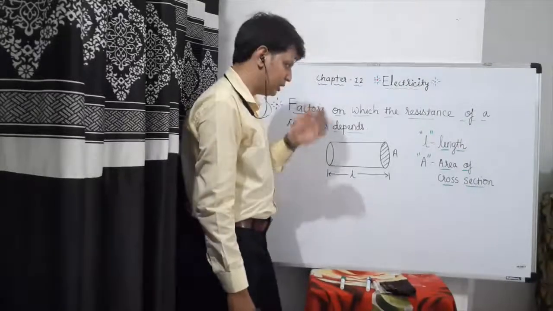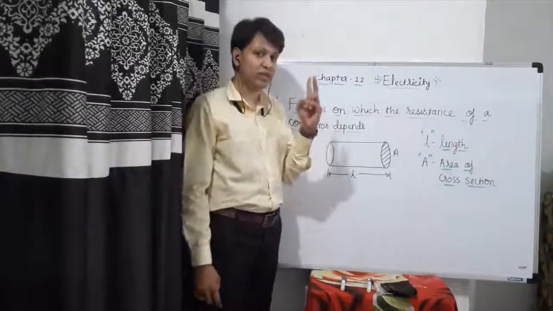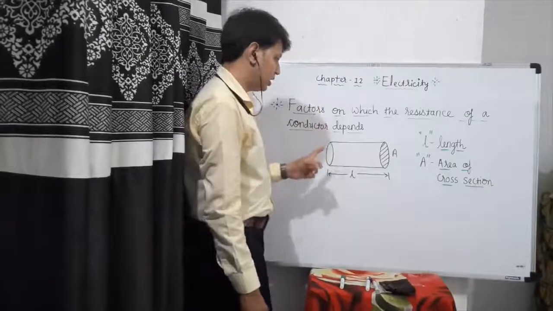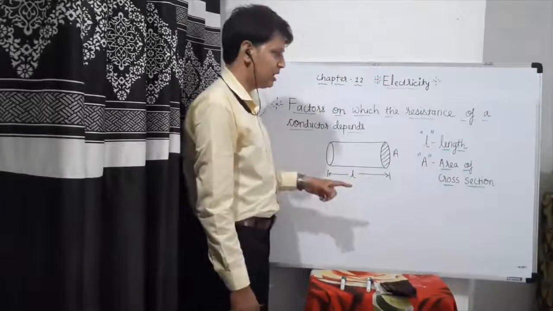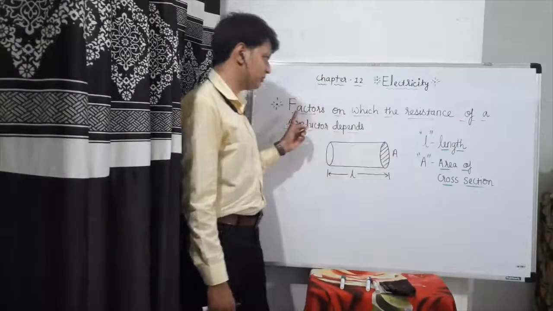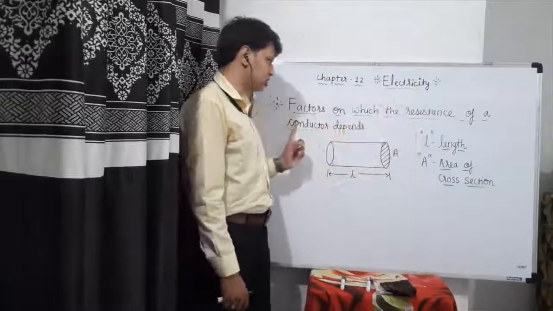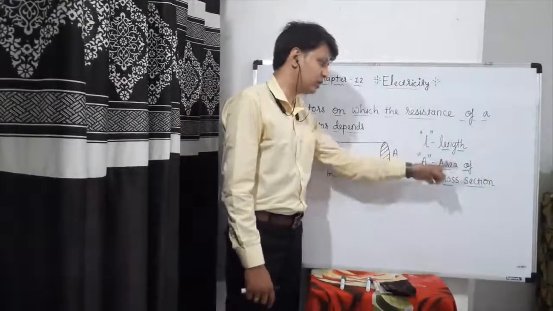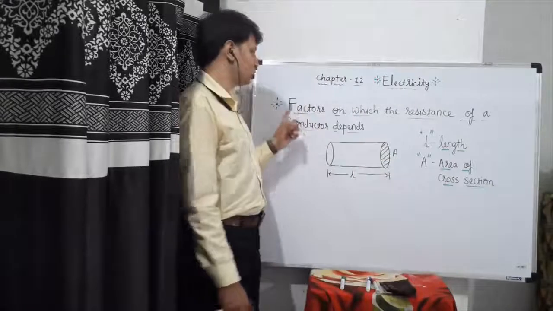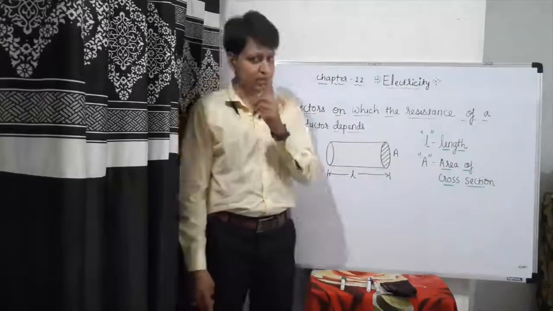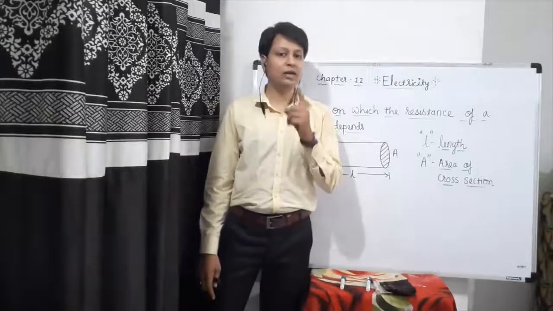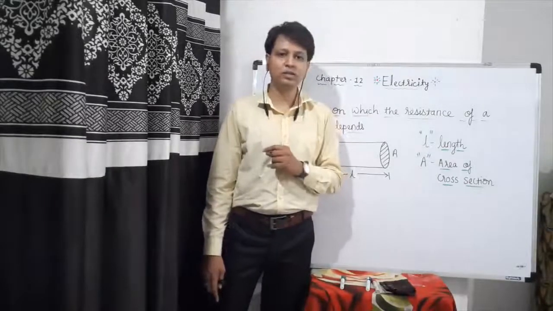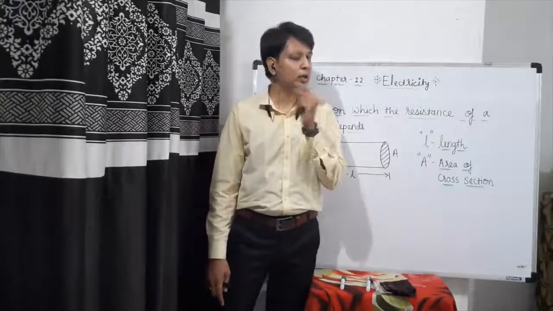The two factors I have drawn are length and area. Length is one of the factors on which resistance of a conductor depends, as well as area of cross section. I will tell you about it by a particular example.